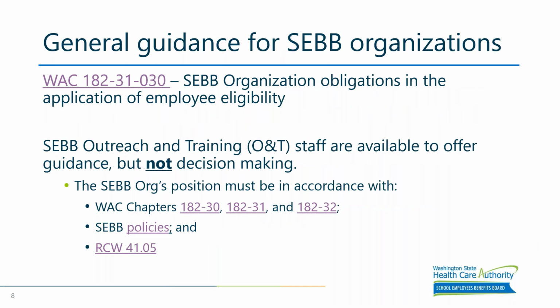Washington Administrative Code 182-31-030 explains various responsibilities that all SEBB organizations must carry out. This includes, but is not limited to, all actions, policies, and guidance issued by the SEBB program, which are necessary for the operation of the appeals process. SEBB outreach and training staff are available for guidance, but are not available for decision-making. We encourage all SEBB organization staff who are involved in the SEBB appeals process to review the applicable Washington Administrative Code, the Revised Code of Washington, and the program policies all linked on this slide.